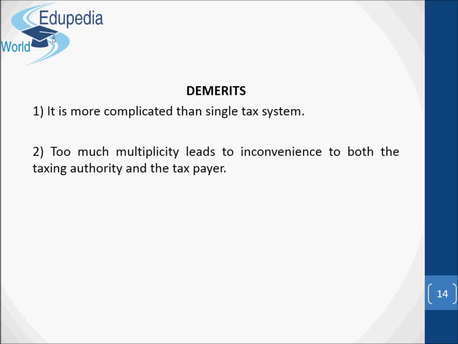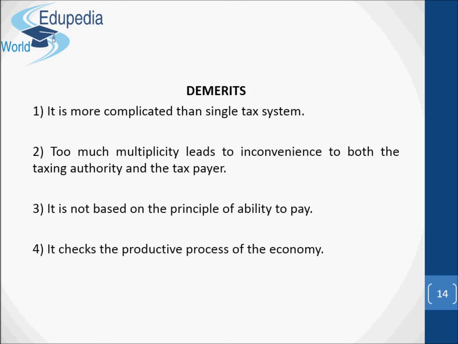Concerning the demerits, it is more complicated than single tax system. Too much multiplicity leads to inconvenience to both the taxing authority and the taxpayer. It is not based on the principle of ability to pay. And finally, it checks the productive process of the economy.